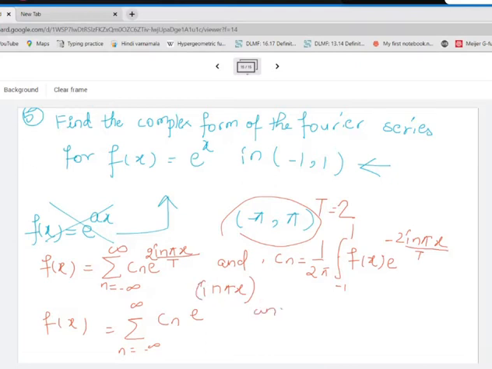And what will be the expression for Cn? 1 by 2, integration from minus 1 to 1 f of x e raised to minus I n pi x, the same expression will come, divided by 2.